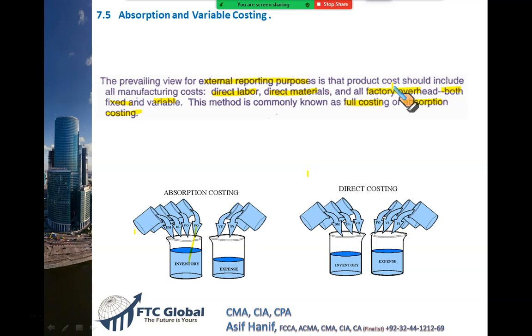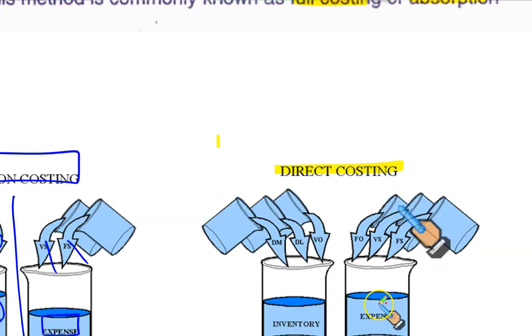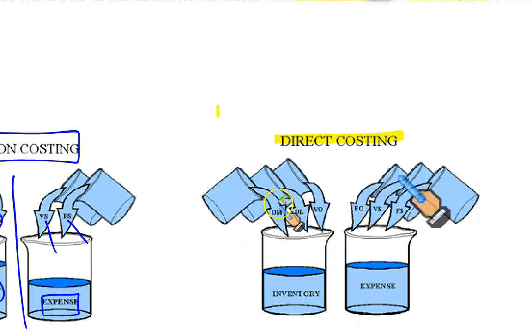Comparing this with an alternative system which we management accountants developed, called direct costing, also called variable costing. This system says direct material, direct labor, and variable overhead are inventoriable costs, but fixed overhead should not be included as a part of product cost. Fixed overhead should be treated as a period cost. Now why? What is the reason? We will discuss that.